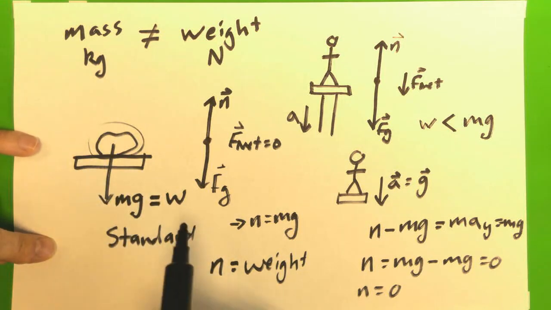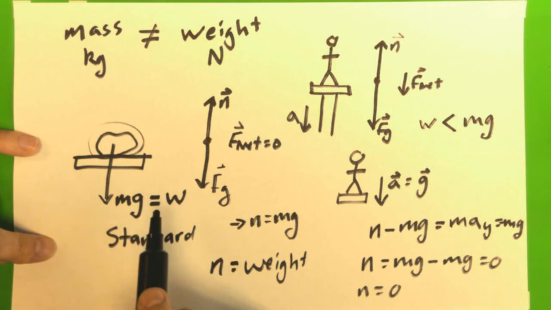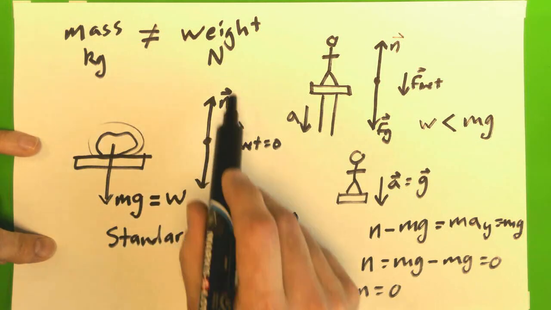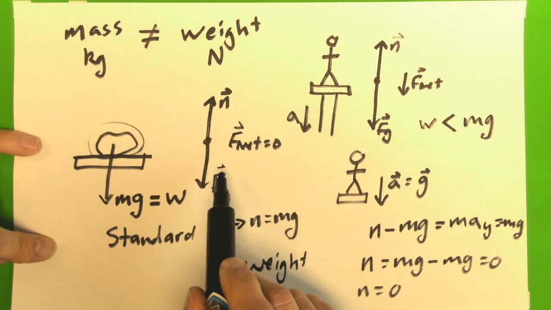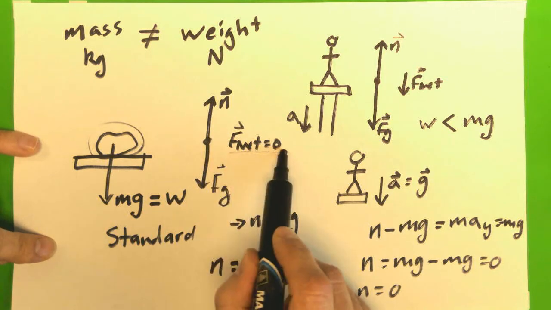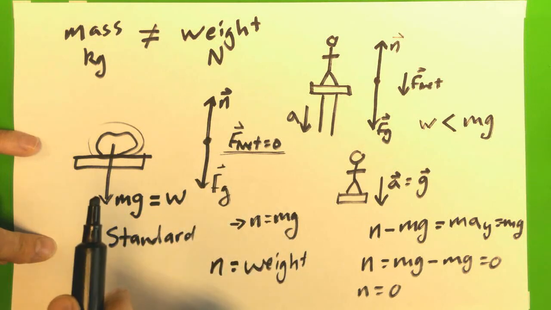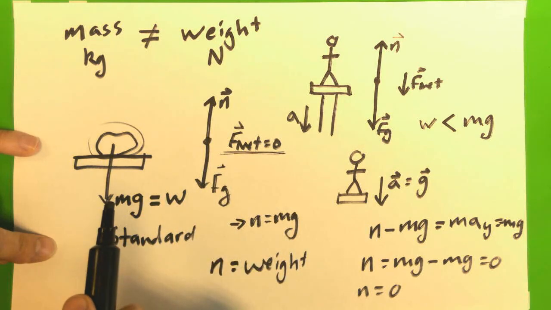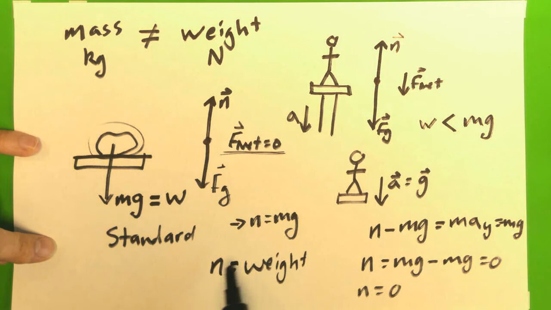That's how they're calibrated. But we need to be more careful to recognize that it comes from applying Newton's second law to the system that's being weighed. And in our standard case, we assume that that object is not accelerating. Therefore, F net equals 0, and the normal force equals mg, and the normal force is weight.